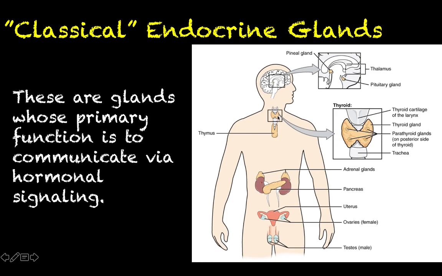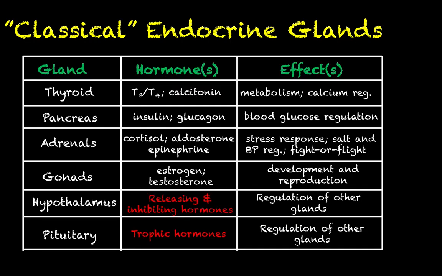So we see the thyroid, we see the hypothalamus and pituitary, we see the pancreas, we see the adrenal glands, we see the uterus, the ovaries, the testes, the gonads. So these are the glands that when you think of hormones, when you think of the endocrine system, this is typically what you're thinking of. And these glands that we're looking at here are going to make up a lot of what we are going to study in this unit and in this chapter.